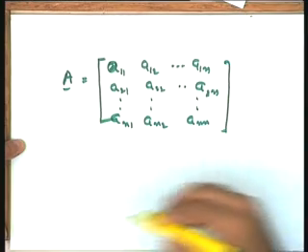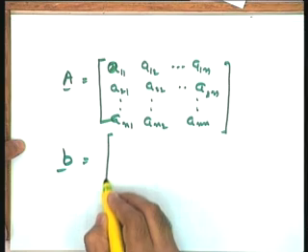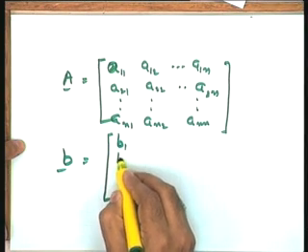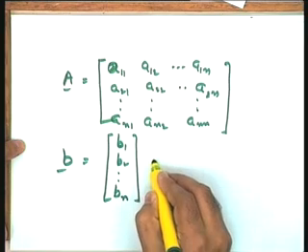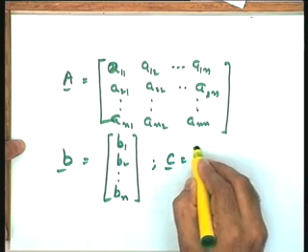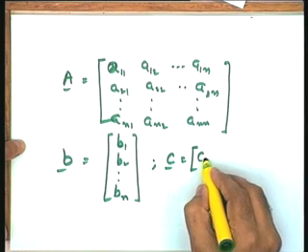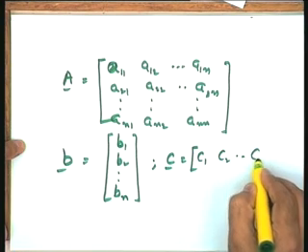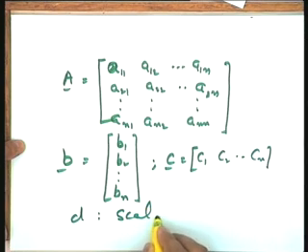This is the matrix. How about B? B is going to be an n into 1 column vector, B1, B2, Bn, and C is going to be a 1 into n row vector. Let me say it is C1, C2, Cn. D is a scalar constant.